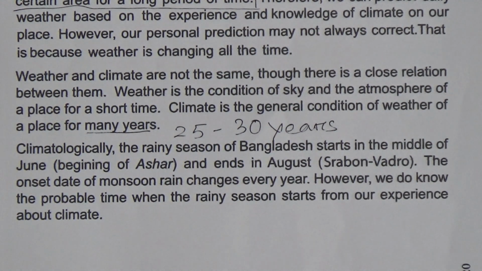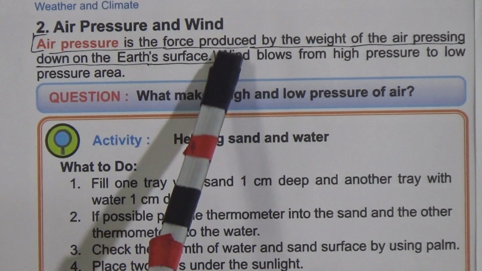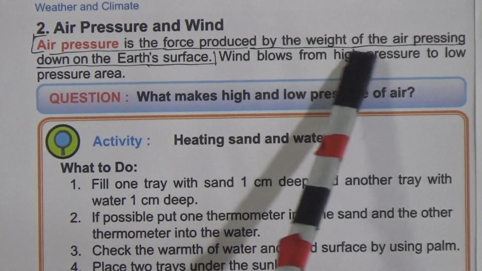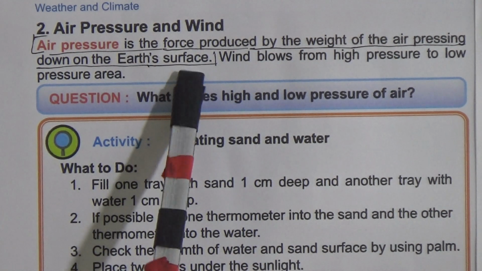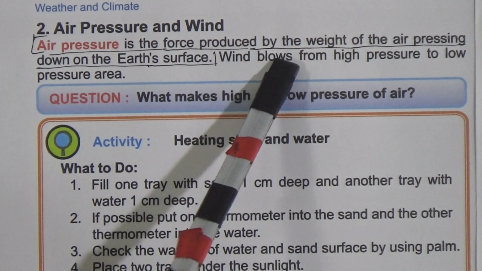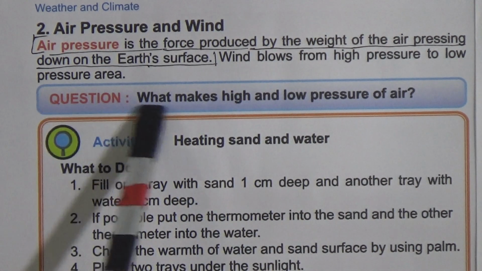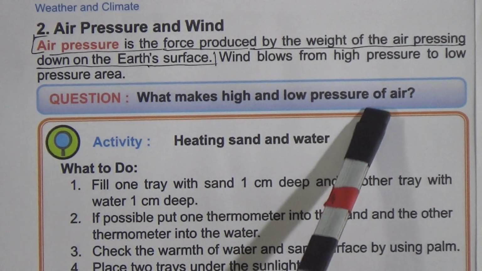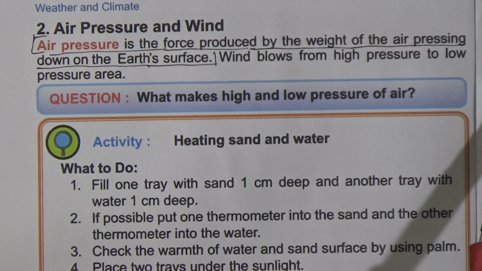Now come to air pressure and wind. Air pressure is the force produced by the weight of the air pressing down on the earth's surface. This is the definition of air pressure. Wind blows from high pressure to low pressure area. Now the question arises here, what makes high and low pressure of air? Now come to the answer of this question.